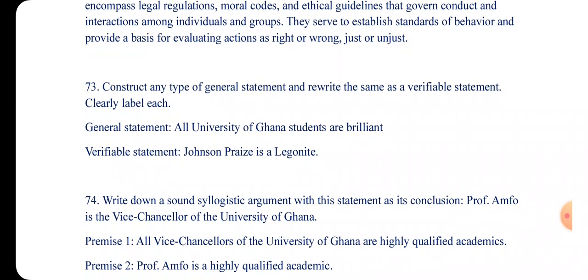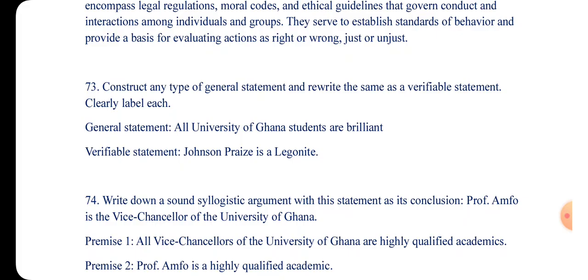So let's move to number 73. Construct any type of general statement and rewrite the same as a verifiable statement. Label each. So now you have to write a verifiable statement and a confirmable statement.